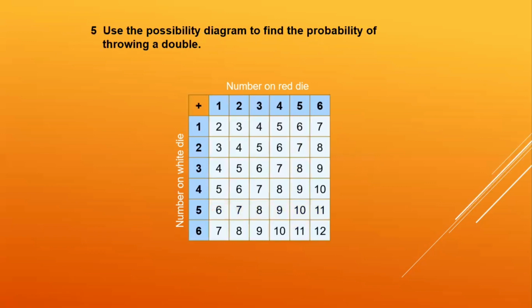Use the possibility diagram to find the probability of throwing a double. Now, double means what, children? For example, this one will be a double, (1, 1). Then this is going to be (2, 2). This is going to be (3, 3). This will be (4, 4). This is going to be (5, 5). This is going to be (6, 6). So let's highlight all these. These are the doubles. And how many are there? 1, 2, 3, 4, 5, 6. So 6 upon 36 is going to be the probability of throwing a double. On simplifying, we get this as 1 upon 6.